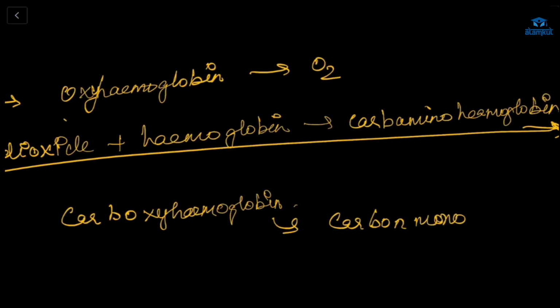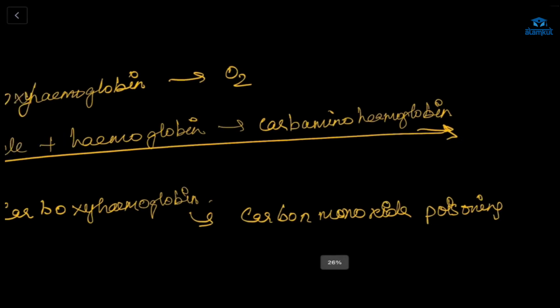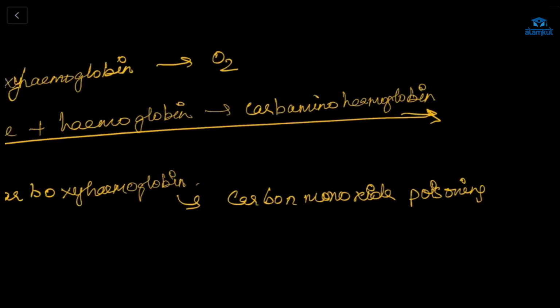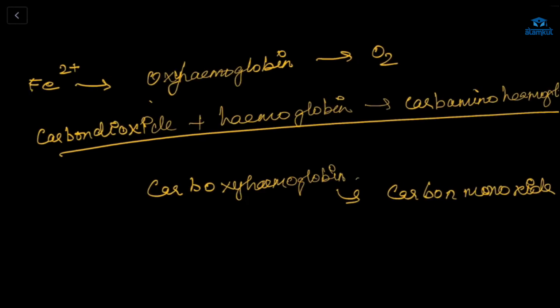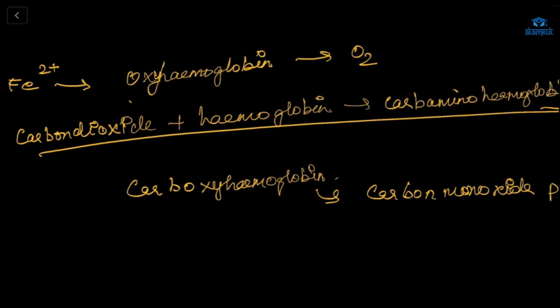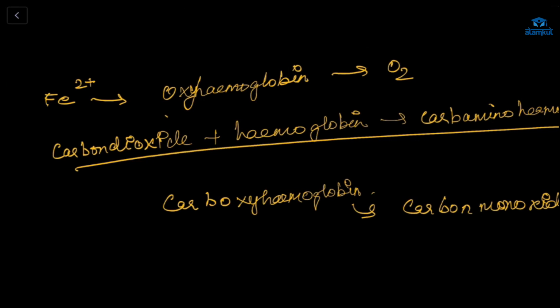Ma'am, why when hemoglobin binds with carbon monoxide are we not able to breathe? Means the oxygen supply is cut off. Yes, because when carbon monoxide is binding with the hemoglobin, it will form a stable compound. When it is binding with oxygen, it forms an unstable compound.